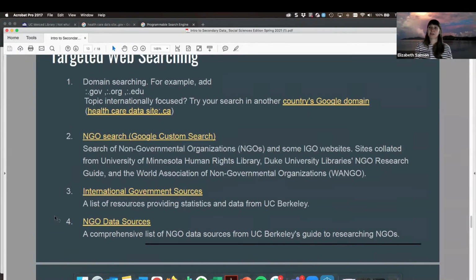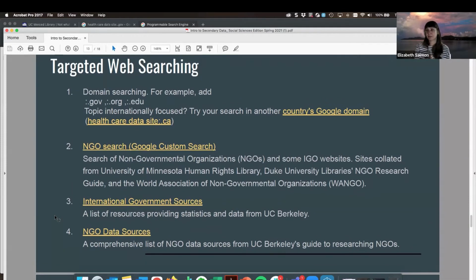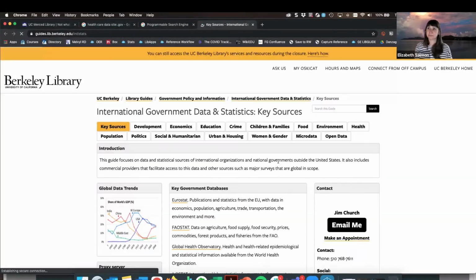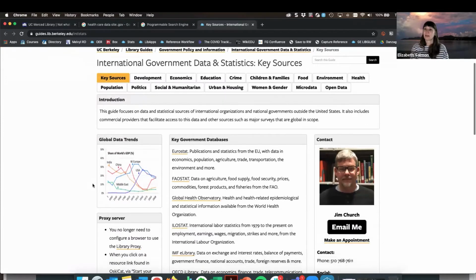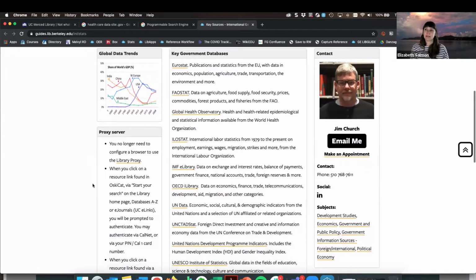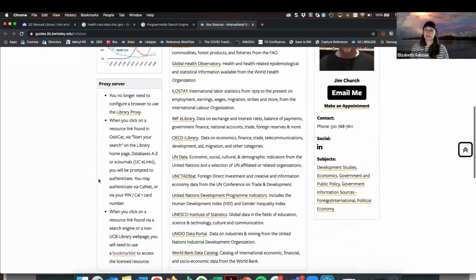I wanted to point out some of these resources that have been compiled by UC Berkeley. The first is a list of IGO sources. There are some key government databases that are listed in the middle, say our OECD data, our UN data.